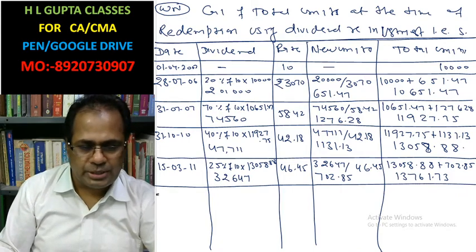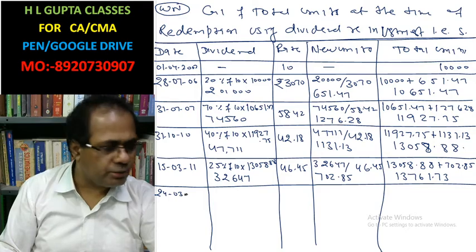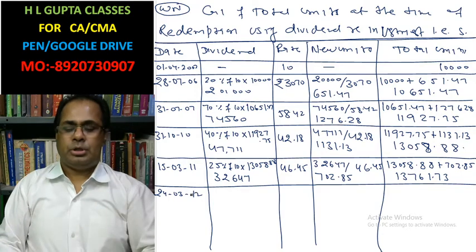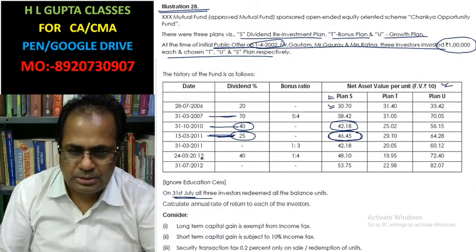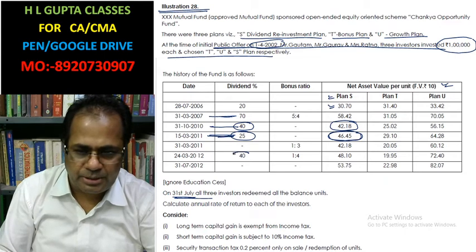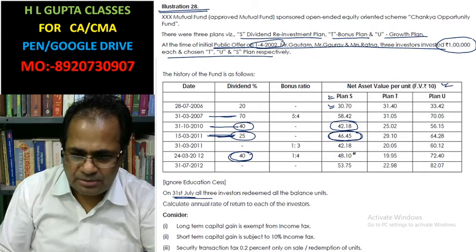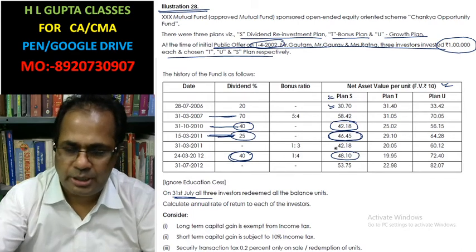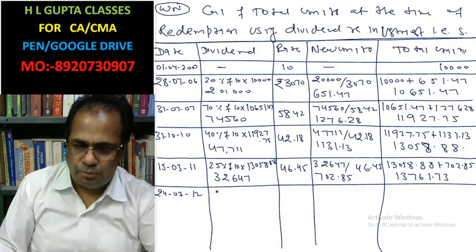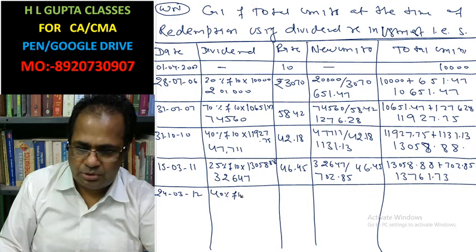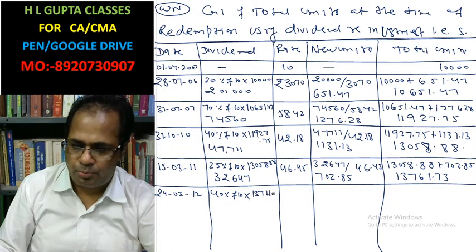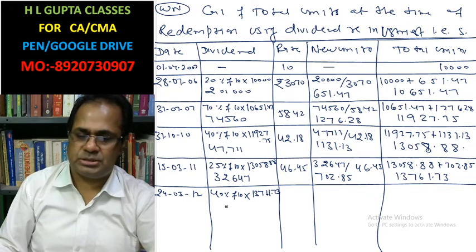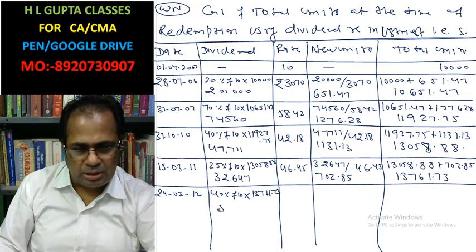Now on 31/03/2012, a 40% dividend is received, and the net asset value is 48.10. 40% of 10 into 13,761.73 is total 55,047.